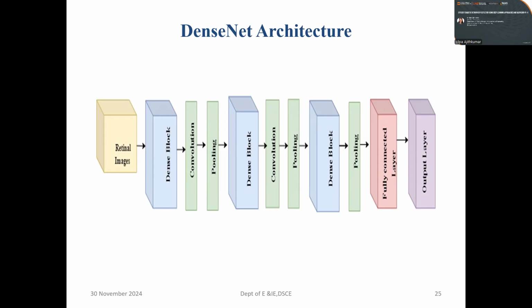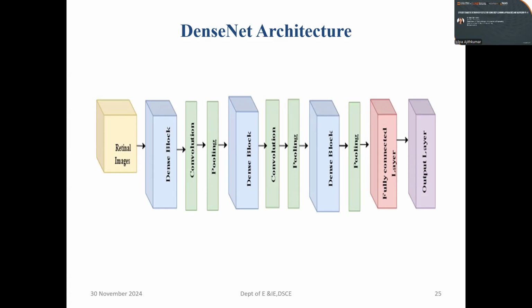It has dense blocks and DenseNet connectivity. In DenseNet, each layer is connected to every other layer in a feed-forward manner. That means the input to each layer includes the output of the previous layers. Instead of recomputing the features at every layer, DenseNet encourages feature reuse, which reduces the number of parameters and computational cost.